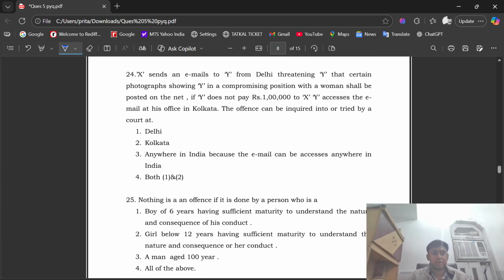See question number 24. X sends an email to Y from Delhi threatening Y that certain photographs showing Y in a compromising position with a woman shall be posted on the net if Y does not pay 1 lakh to X. Y accesses the email at his office in Kolkata. The offense can be inquired into or tried by a court at first Delhi, second Kolkata, third anywhere in India, because the email can be accessible anywhere in India, or fourth, both first and second. The right option is option number 4, that is both first and second.